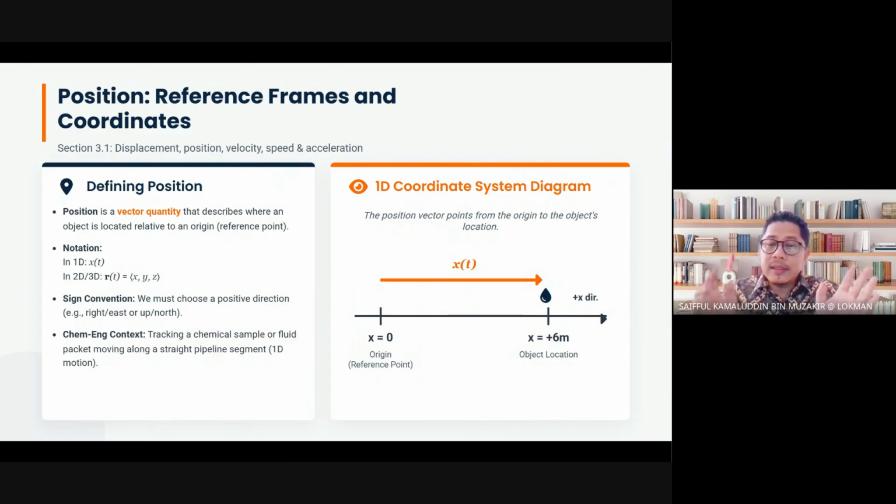The origin not necessarily must be x equals 0. Let's say the origin is x equals 2. So if x new is x equals negative 6, it means that it has moved to the left about 8 meters.